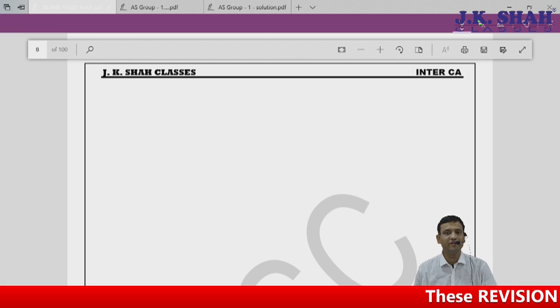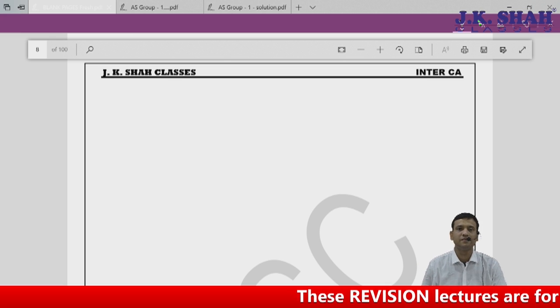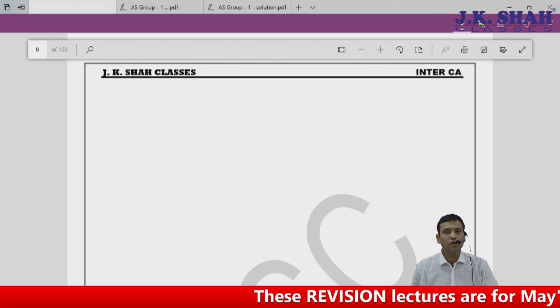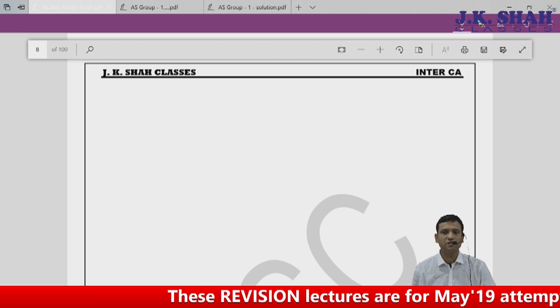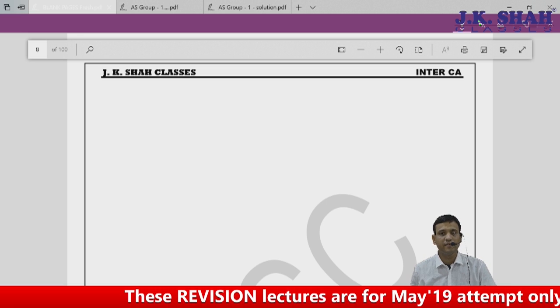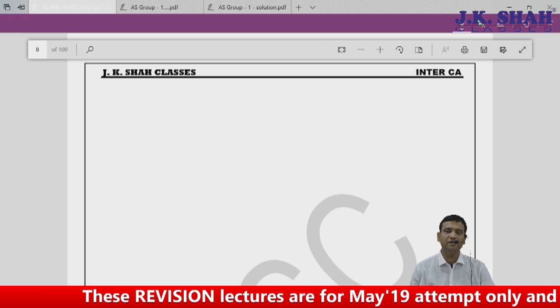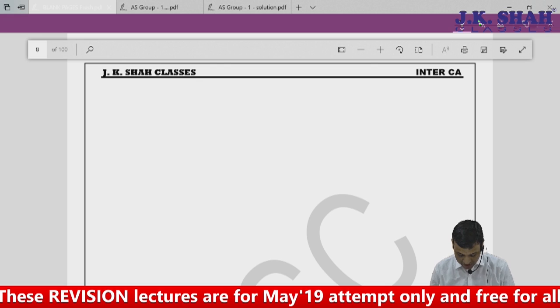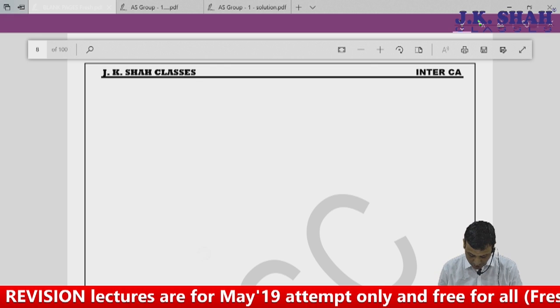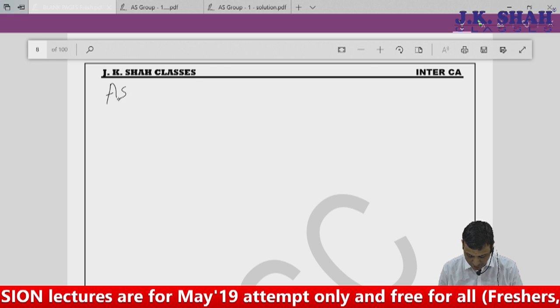We are going to start with accounting standard number 12, that is accounting for government grants. Now, when I talk with respect to accounting for government grant, that is nothing but a short revision which we will do with respect to this accounting standard, followed by some questions and answers on this accounting standard number 12. So quick revision of the things which we are going to study.